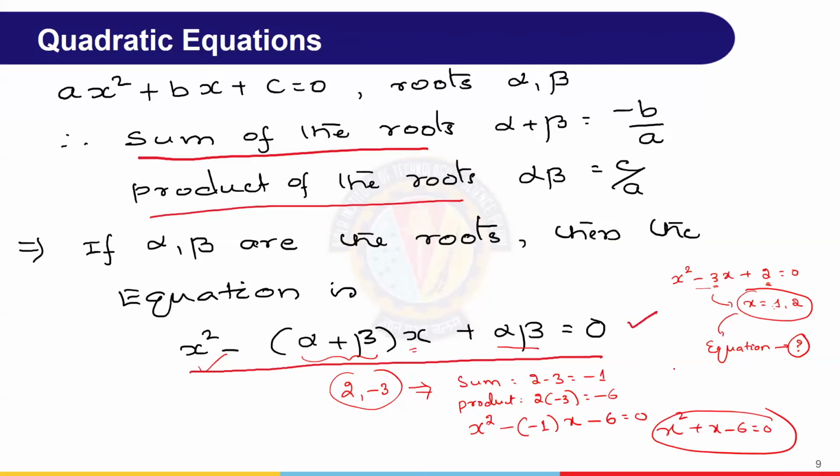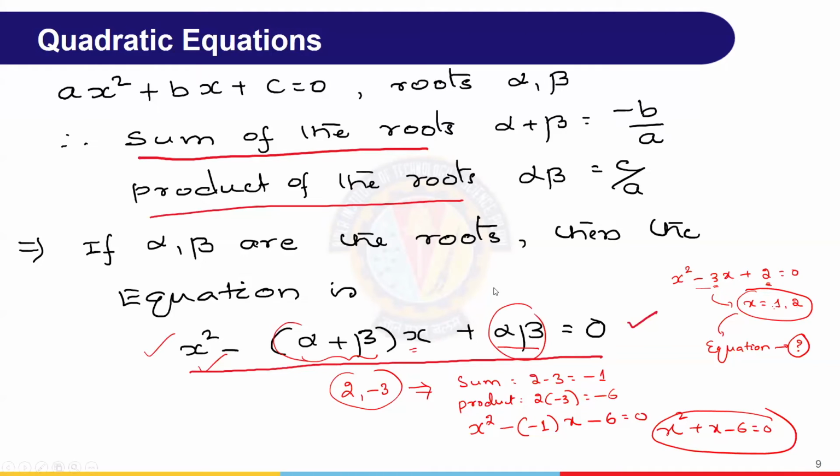This is one aspect. The first one is, if the equation is given, finding the roots, and also without finding the roots, commenting on the roots: real, complex, equal, imaginary, and so on. The second aspect is, if the roots are given, then reconstructing the equation from it, for which we take the sum of the roots and the product of the roots.